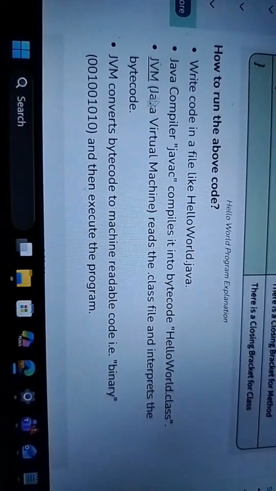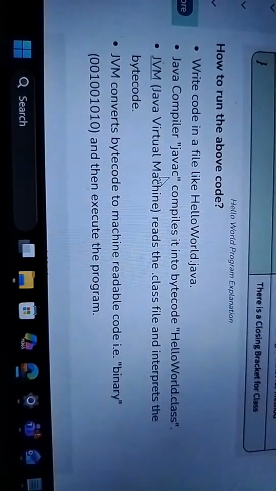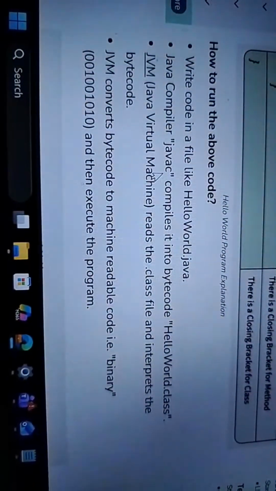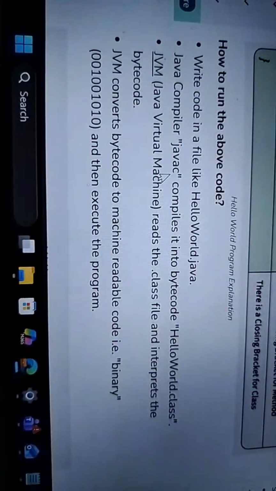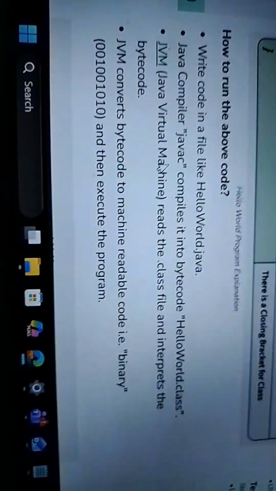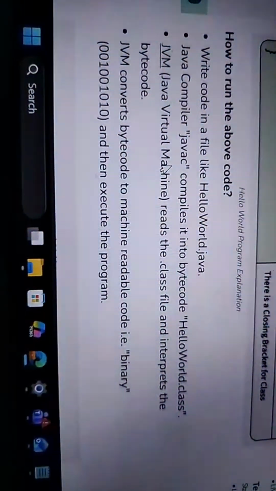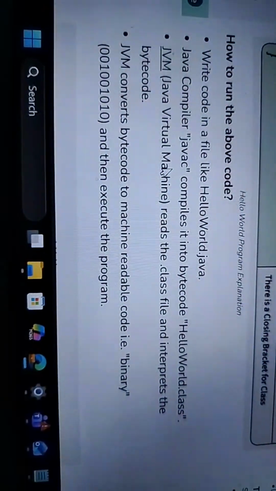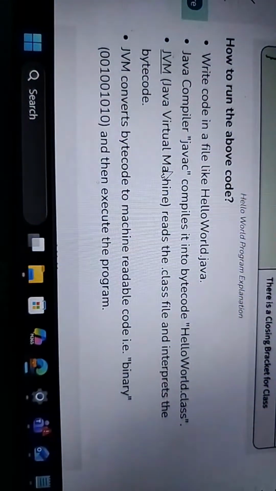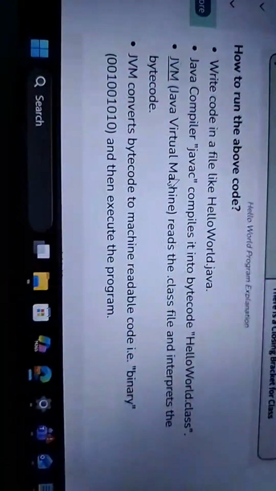JVM, what does JVM mean? The Java compiler is javac. Whenever we write any code and want to run that code using the command prompt, that time we use javac. I will show in a further lecture how we use Notepad, make a code in Notepad, and after that run our program on the command prompt. How we run the Java code on the command prompt is the main thing.